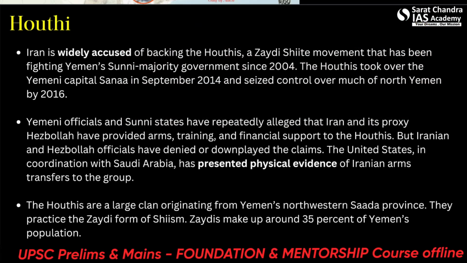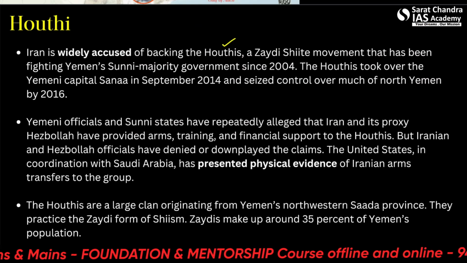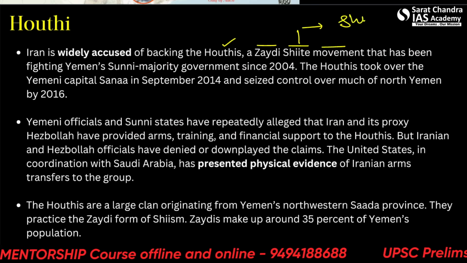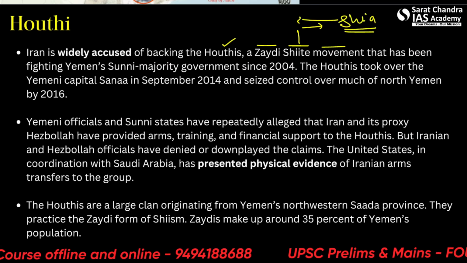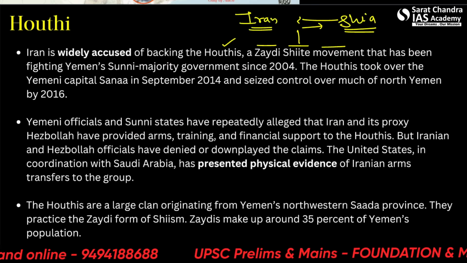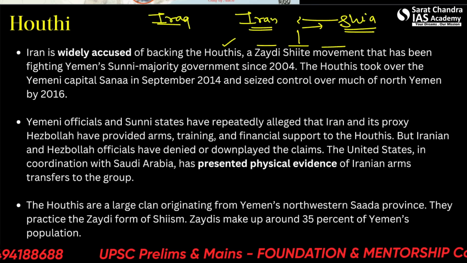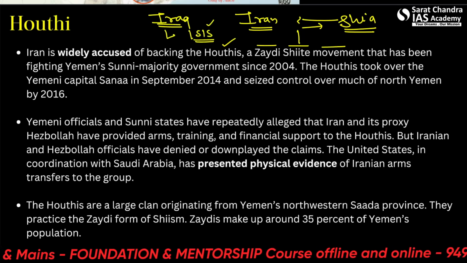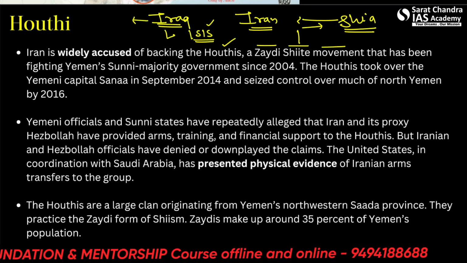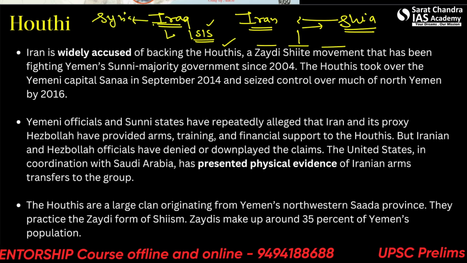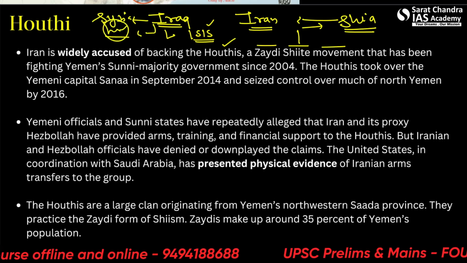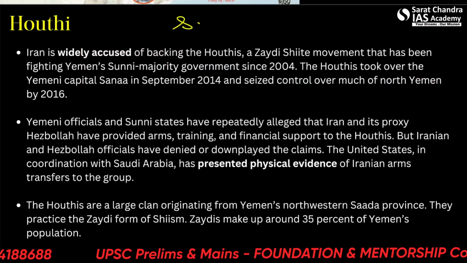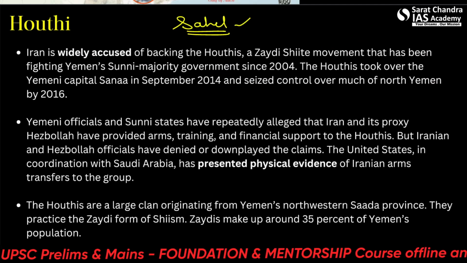Alright. So Iran is widely accused of backing the Houthis. It is a Shiite movement. Alright, so it is a movement by the Shia Muslims. And Iran has the largest population of Shia Muslims. Iraq has one of the largest populations of Sunni Muslims. So ISIS is also one hub here. This is a different thing. ISIS terrorism and all is going on in Syria, Lebanon, Hezbollah here. So all these are terrorist organizations. They are also spreading terrorism in the Sahel region. Questions can be asked again from here.